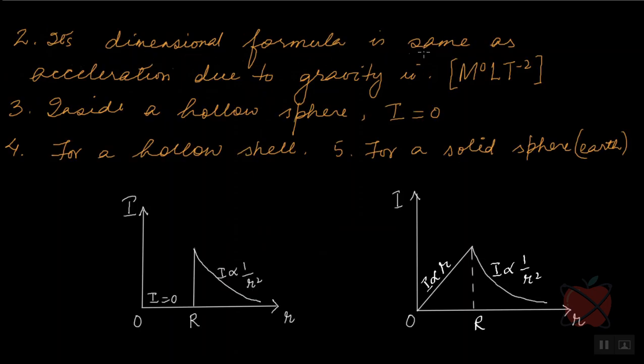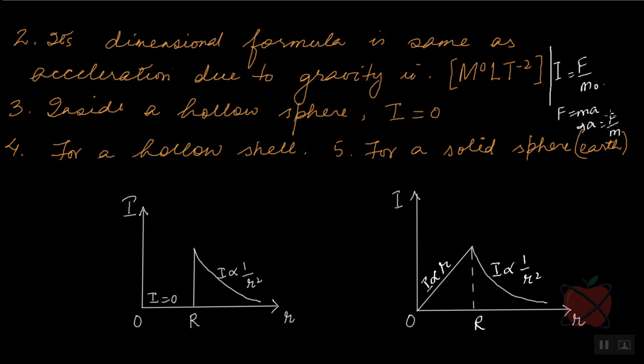Okay, what else? Its dimensional formula is the same as the acceleration due to gravity. How do we know that its dimensional formula is the same? You remember the expression: I is equal to F by m0. Isn't this of the form F is equal to ma, that is a equals F by m?